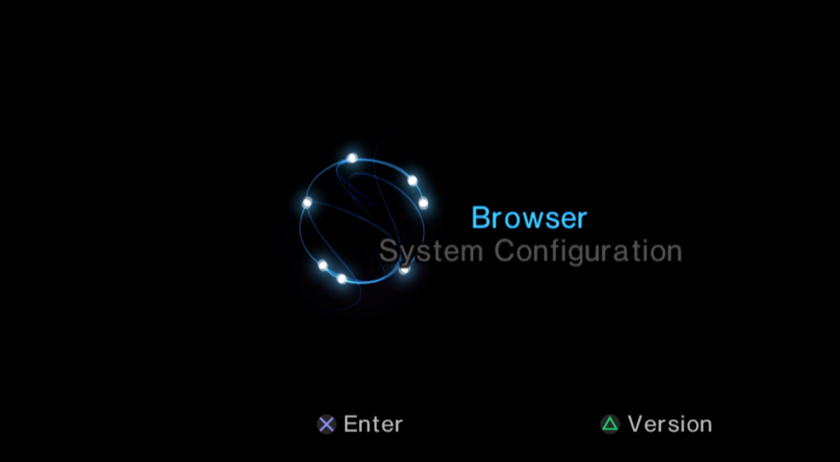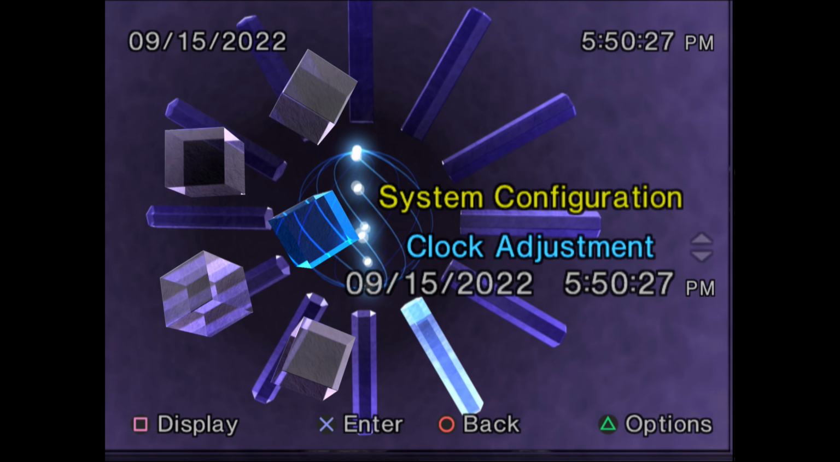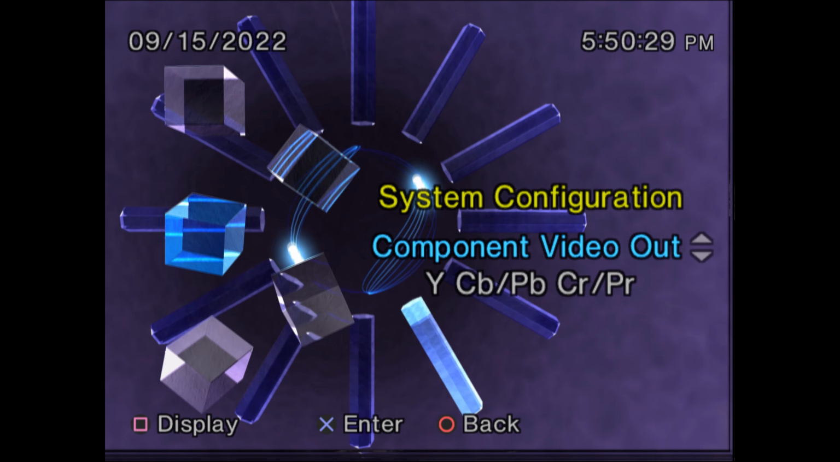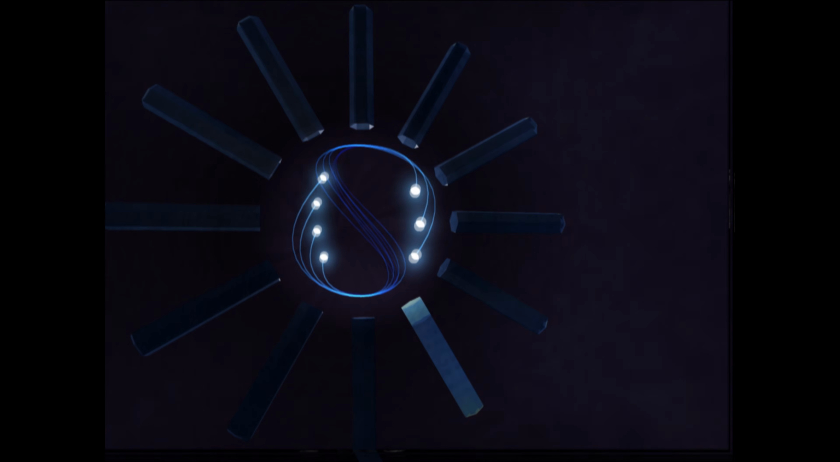And it will just boot you right into your PS2 BIOS. And then from here, you could go ahead and configure system stuff. So you can change the clock, screen size, any of this stuff. You really don't need to. And then you could also browse your memory cards.